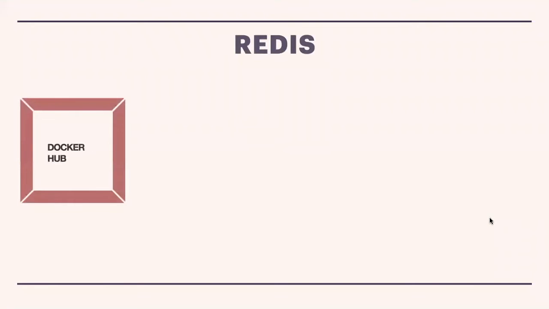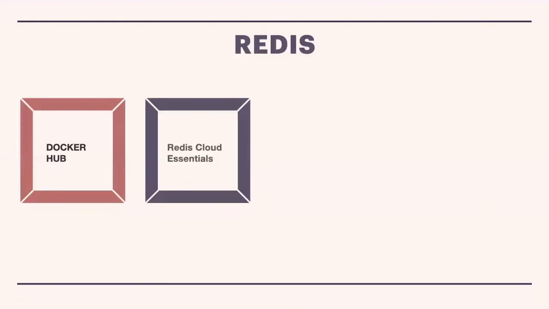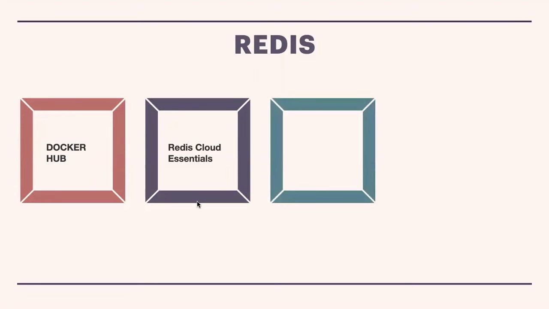And here I'm going to talk about some more points. What kind of Redis software, what kind of versions I can get for Redis. So you can get Redis from Docker Hub, from Docker itself. You can get Redis from the cloud environment. For example, if any company wants to use Redis for their business purposes, Redis Cloud Essentials is there. We can use that one.